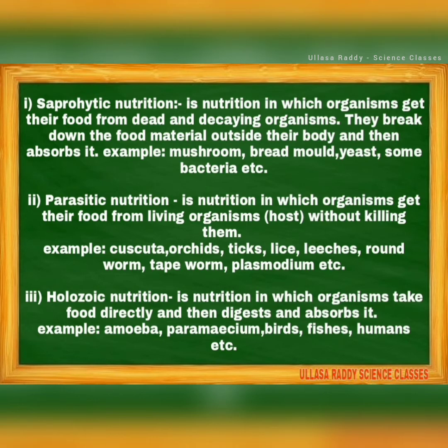Heterotrophic means all these types depend on another organism for nutrition. In saprophytic nutrition, examples are mushrooms, bread mold, yeast. It means that where there is decaying matter, these organisms are present; that is their habitat. And parasitic nutrition means a nutrition in which organisms get their food from a living organism, the host. It means the parasite is present inside the body and takes food from it. And the third one is holozoic nutrition.